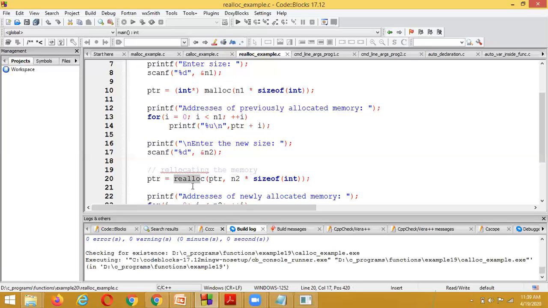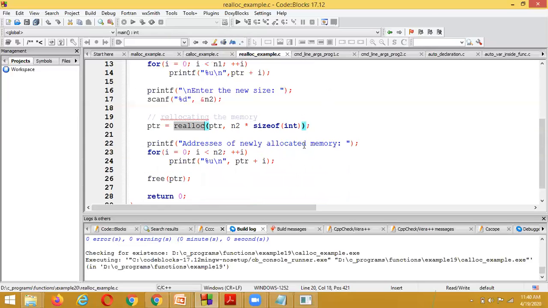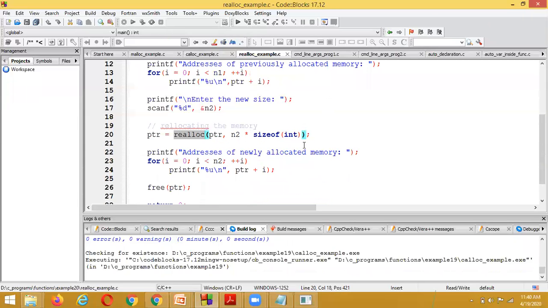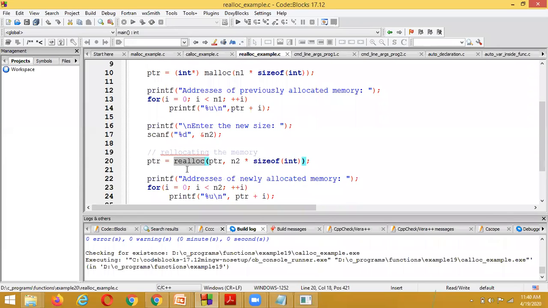In this manner we modify the size of the memory at runtime by using the realloc statement. The first parameter is the pointer for which we want to change the memory, and the second is the new size we want to assign.